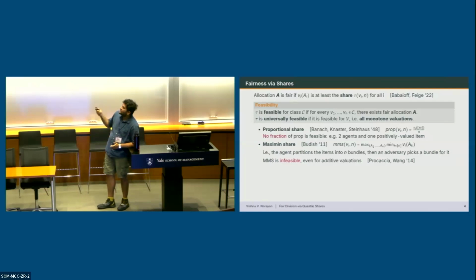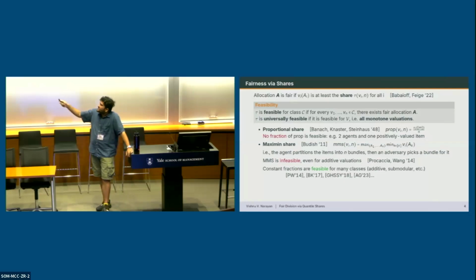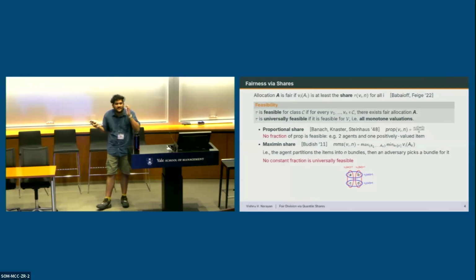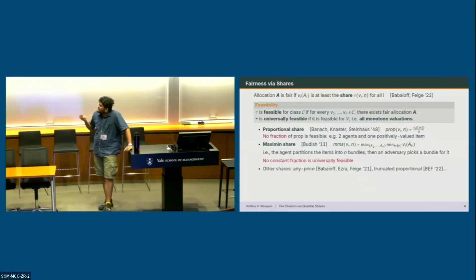But this led to a lot of work on multiplicative approximations of the MMS, which turn out to be feasible for many valuation classes. Structured classes like additive, submodular, etc. But as soon as you go to monotone valuations, again, no constant fraction is feasible. And you can see this with a very simple example of 4 items and 2 agents. Of course, there have been other shares in the literature, like the any price share and the truncated proportional share, but they have the same property. No constant fraction is feasible for monotone valuations.